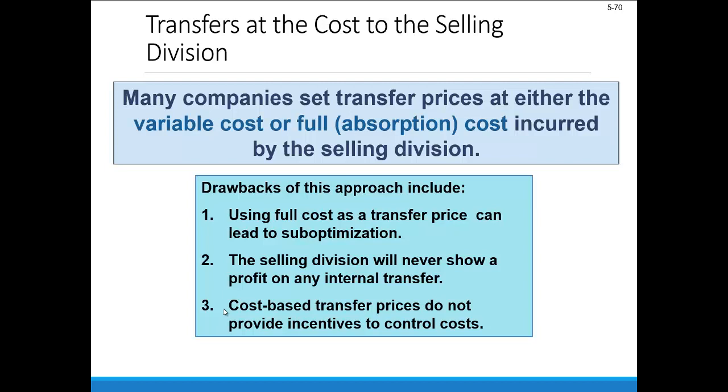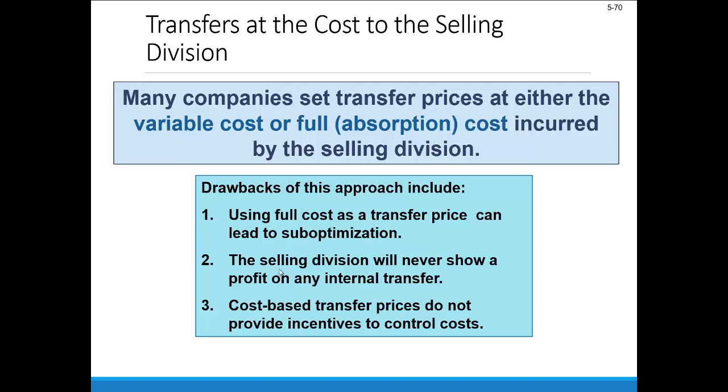If we base everything on just full cost, we kind of tell the selling division, hey, you're going to get back internally whatever it takes you to produce those things. There's not a lot of incentive to control cost. Now, what that also may do, back to number one here, is cause a higher price to be incurred by the transferee, the purchasing division.